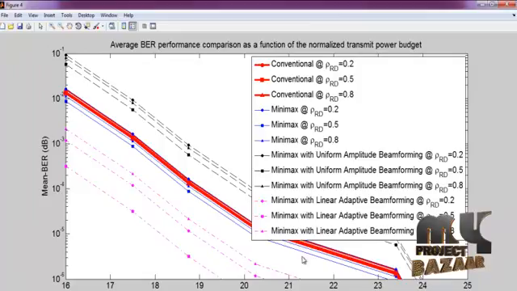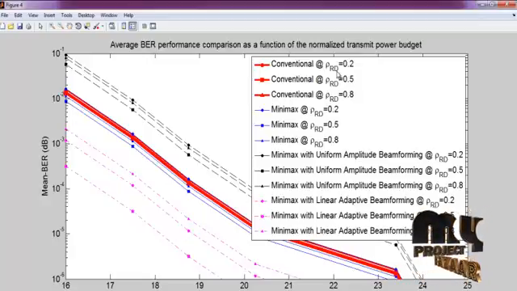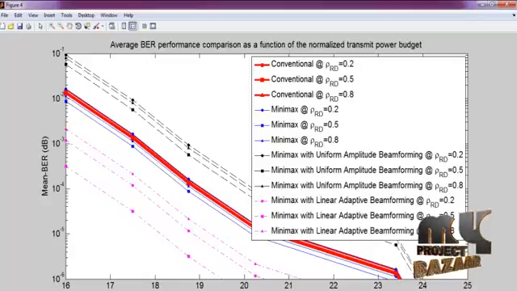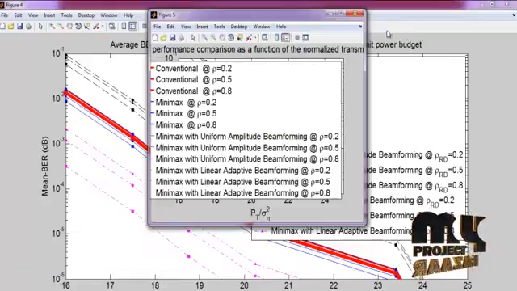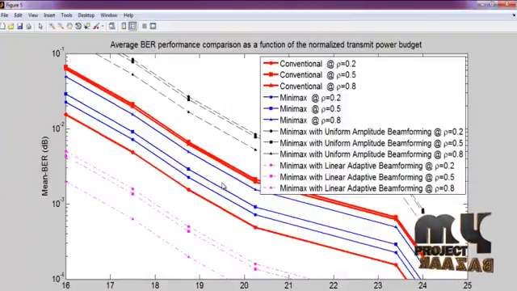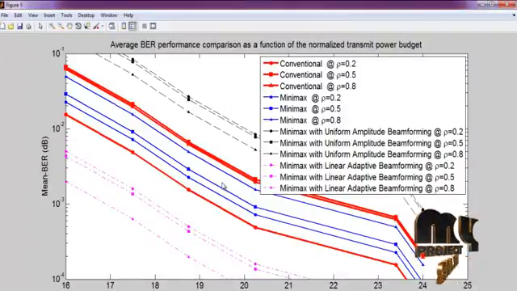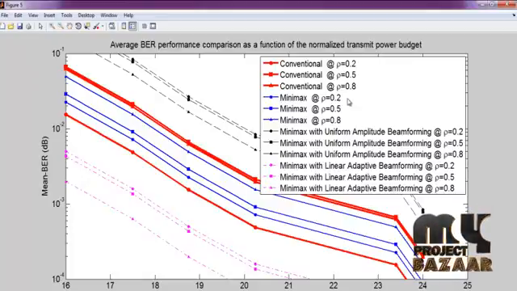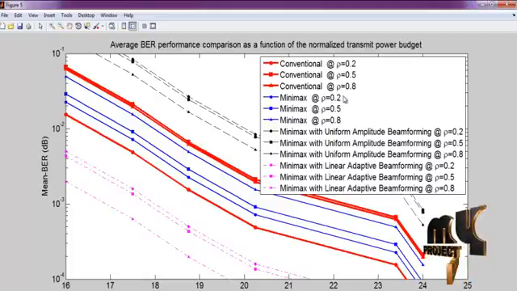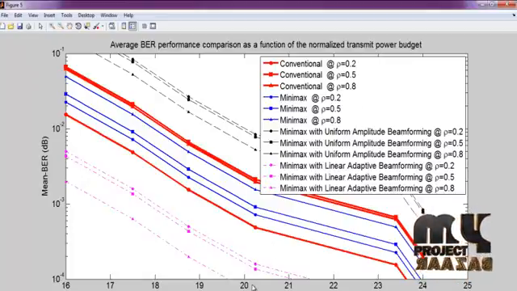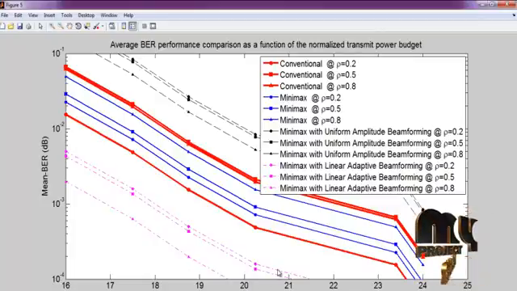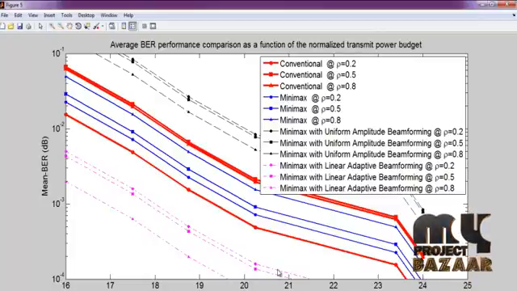And this is the average BER performance by varying rho RD, that is the uncertainty, with different values of PT power ratios. And this is the average BER performance with three values of rho, by varying the PT, that is the total transmission power, with the help of noise variance.